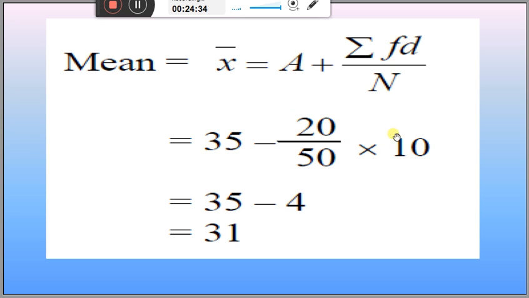So that is 35 minus 4. If we solve this, 20 into 10 divided by 50, that is 200 divided by 50, that is 4, and 35 minus 4 is 31. The average income of the group is 31 rupees per day.